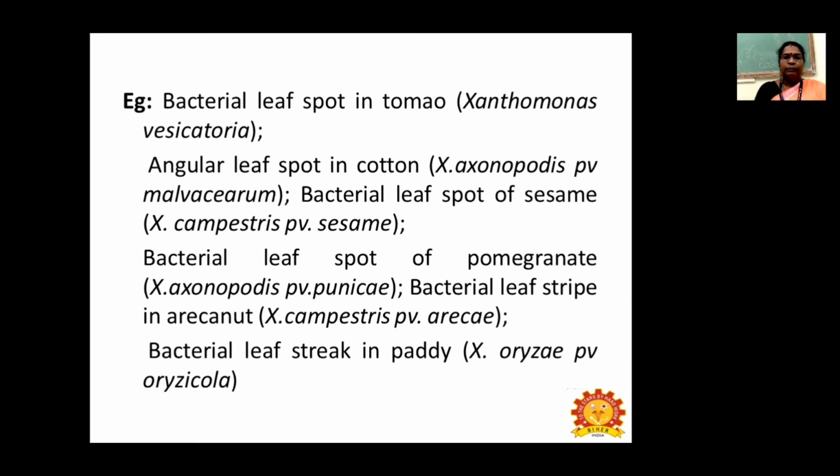Bacterial leaf streak in paddy, Xanthomonas oryzae pv. oryzicola. These are some examples of bacterial leaf spots in different crops.